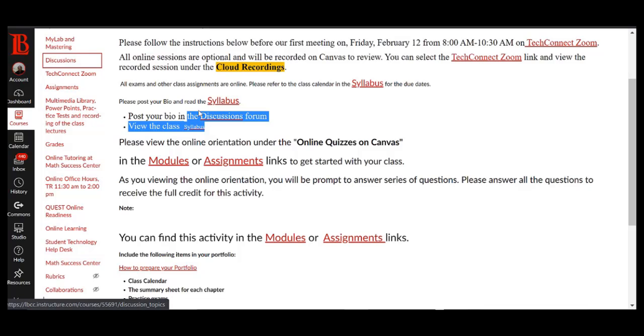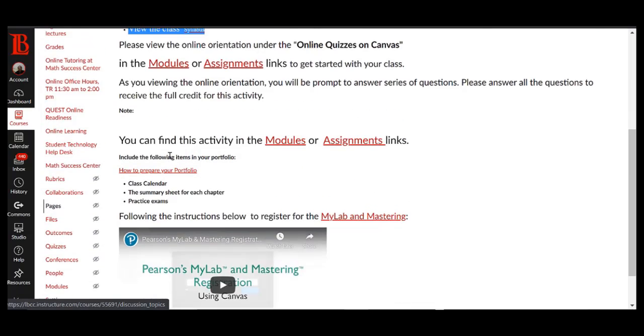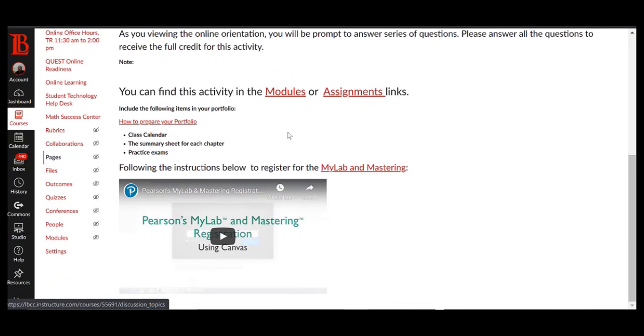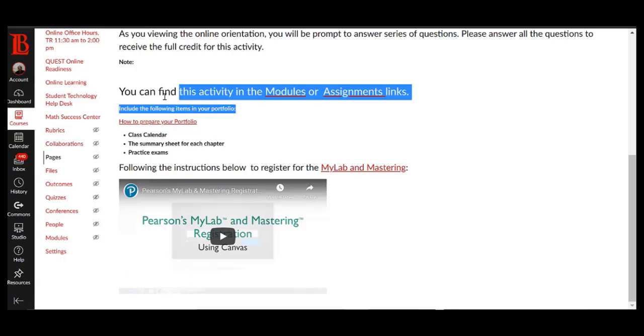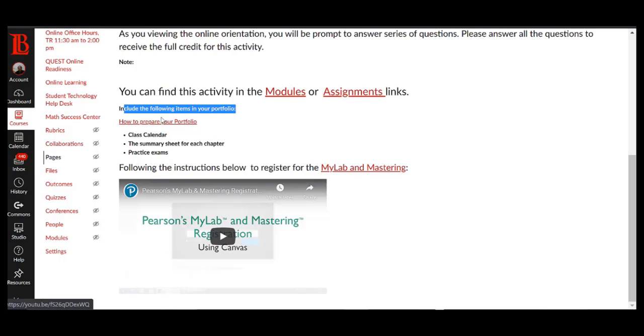Let's take a look at the second item you need to view, on how to prepare the portfolio. For your class, there's no DLA or workshop, so ignore that part. In this video, three of my students demonstrate their bios and show how they organize their portfolio to go over and prepare for the exams.